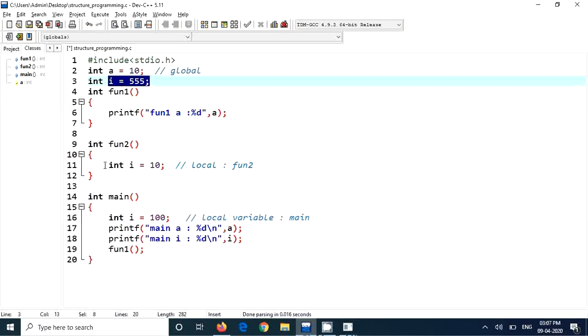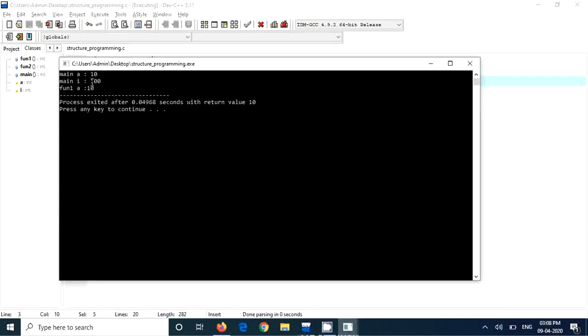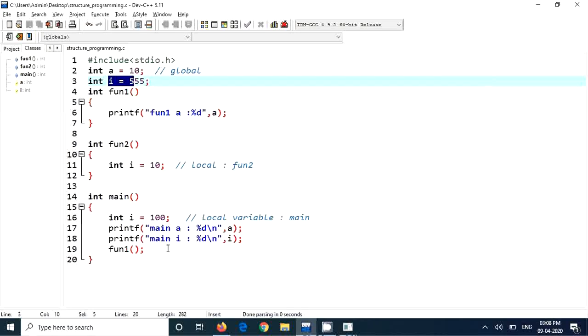This i is global, and these two i's are local to fun2 and main respectively. This is not a problem. But in this case, if I print this i, which will be printed, local or global? You see, it's printing main's i, which is 100. So it is printing the local. If there is a global i and a local i, and you are printing it inside a function, the local one is printed.